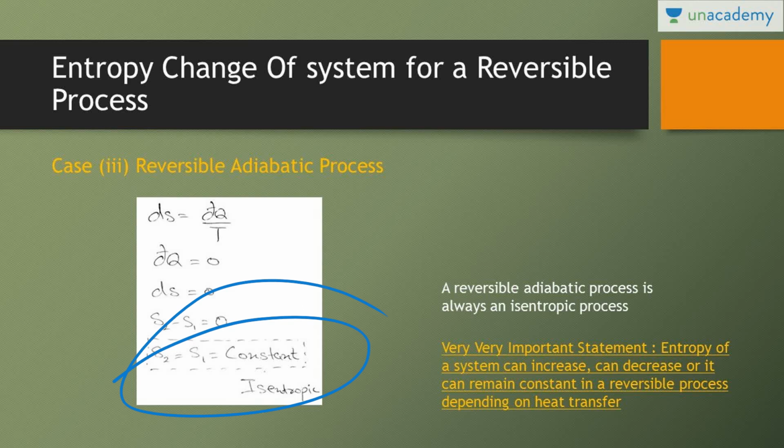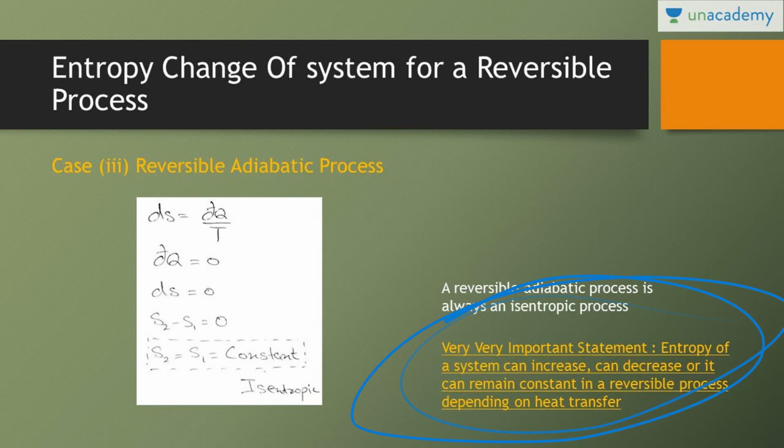Now let me ask you one question. If reversible adiabatic process is an isentropic process, are all isentropic processes reversible adiabatic? If reversible adiabatic process is an isentropic process, will all isentropic processes be reversible adiabatic? No, it is not like that. Just keep in mind, reversible adiabatic is always an isentropic process, but all the isentropic processes need not be reversible adiabatic. And keep this statement in your mind. This is a very very important statement.